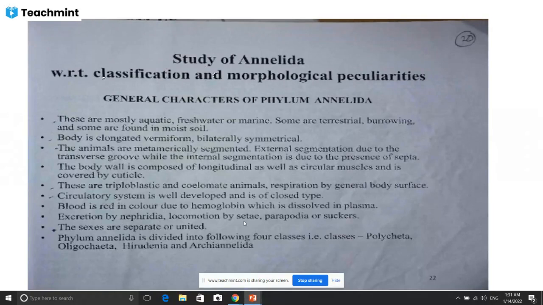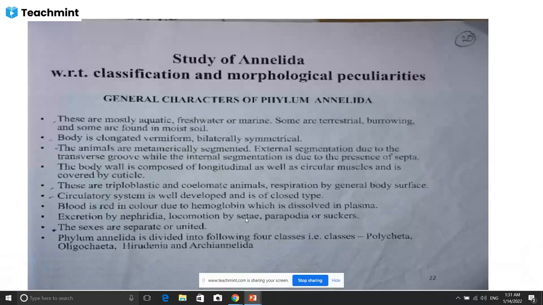Locomotion is by setae, then parapodia or suckers. Setae are small locomotory organs present on the ventral surface of the body of this animal, and with the help of that they move from one place to another.